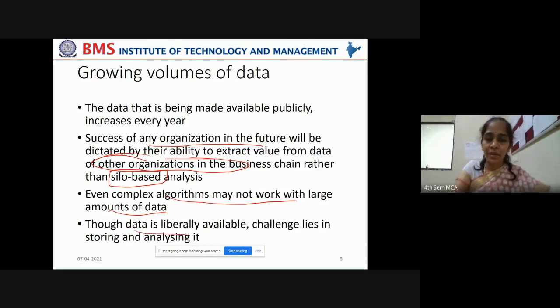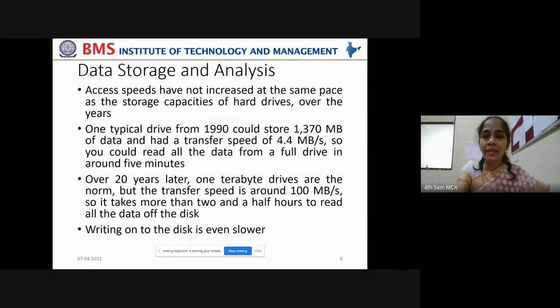Though data is liberally, publicly available now, the challenge lies in storing and analyzing it. How efficiently you store, how effectively you analyze the data, that is very important. Now, access speeds have not increased at the same pace as the storage capacities of hard drives over the years, right?